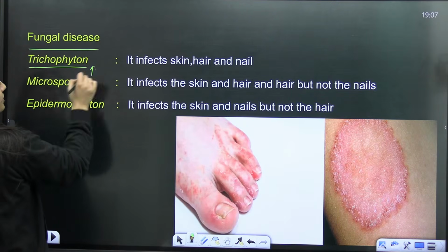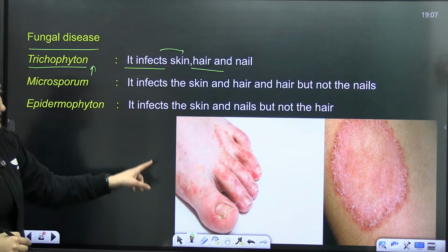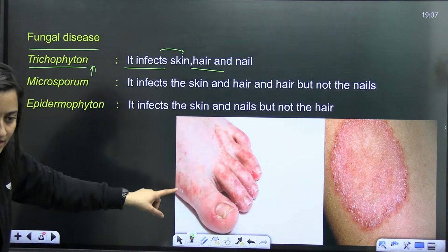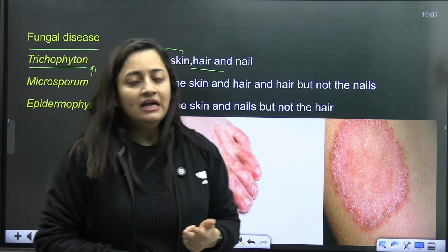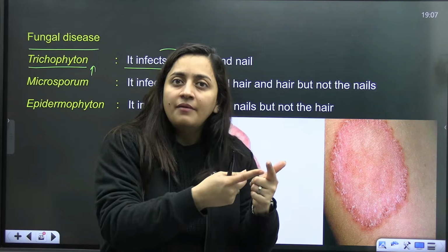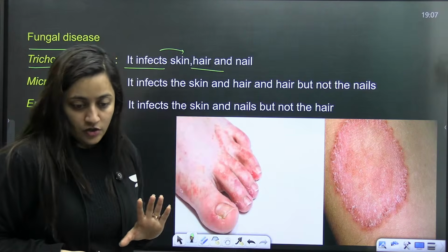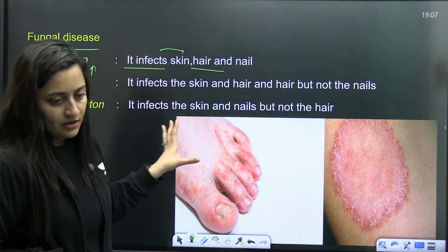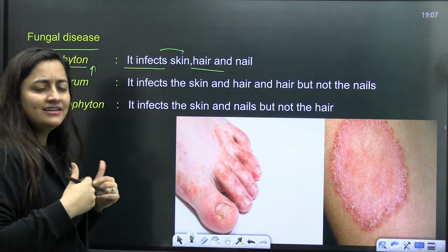Here you will talk about Trichophyton, which will infect skin, hair and nail. You can see the pictures here. We all have seen that. They mostly occur due to poor hygiene. One should not share the towel, undergarments, even the comb with somebody else. Okay, keep it in your mind. It is related to basic hygiene. Fungal disease can result in itching and rashes.